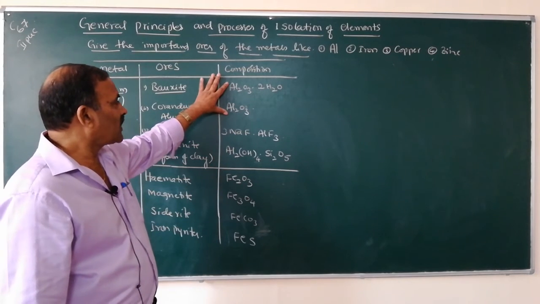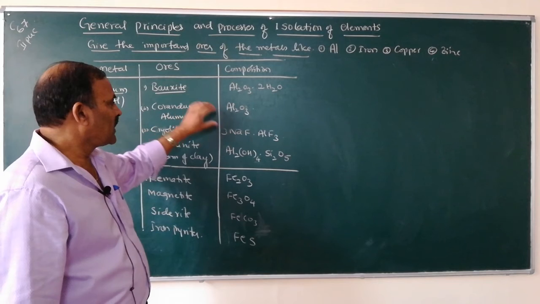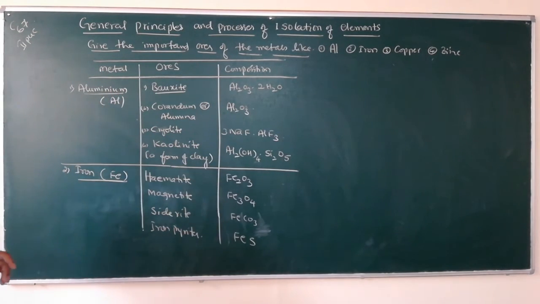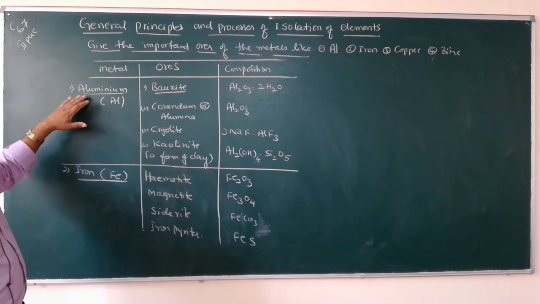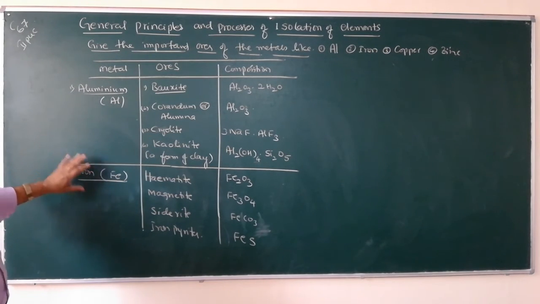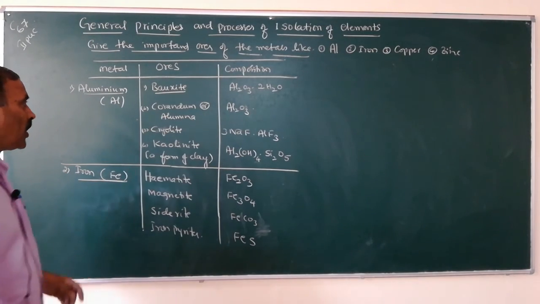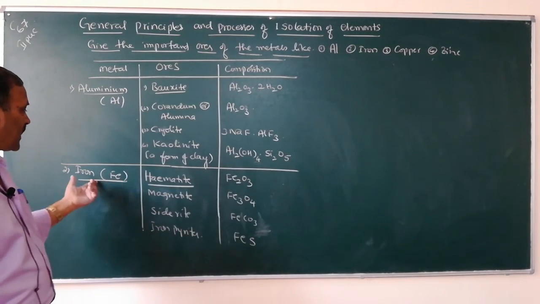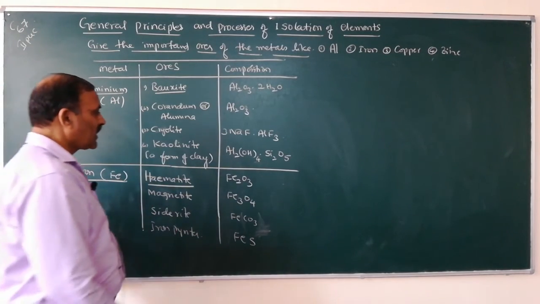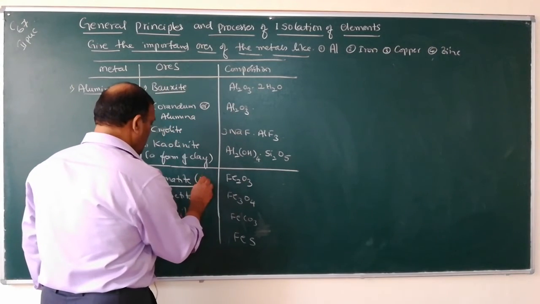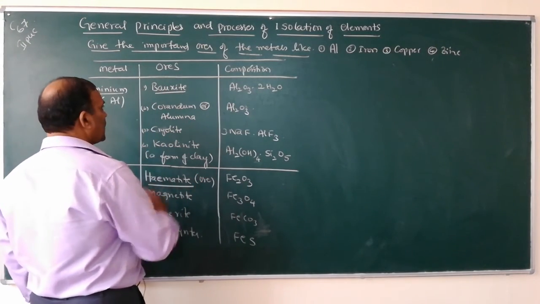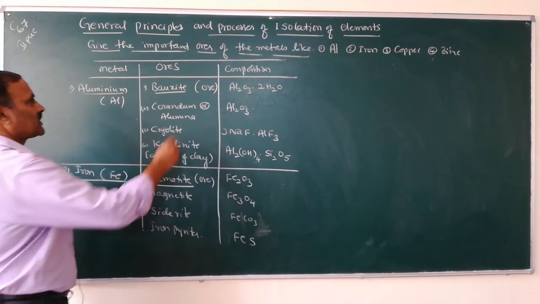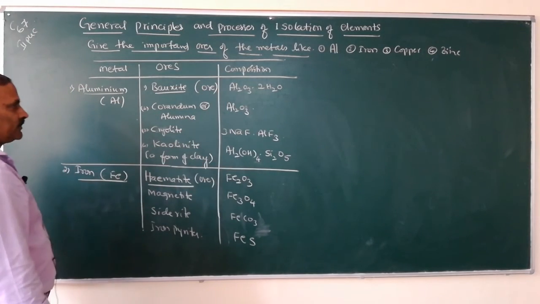Similarly, these two are the oxide ores of aluminium, this is the fluoride ore, and this is the hydroxide ore of aluminium. So these are aluminium ores and these are iron ores. Which is the ore of iron? Out of these minerals, iron is extracted from hematite. Therefore, hematite is the ore of iron. Bauxite is the ore of aluminium.